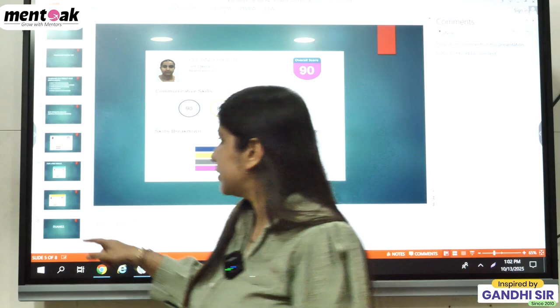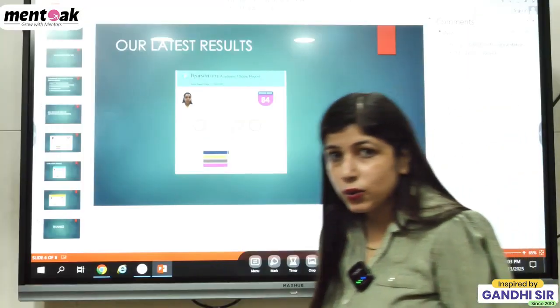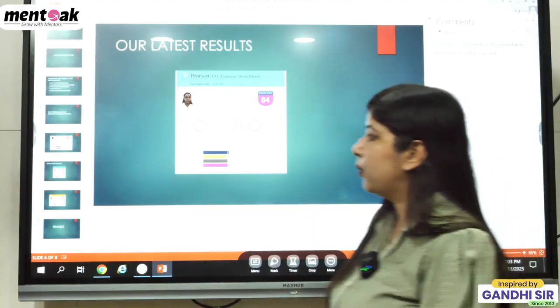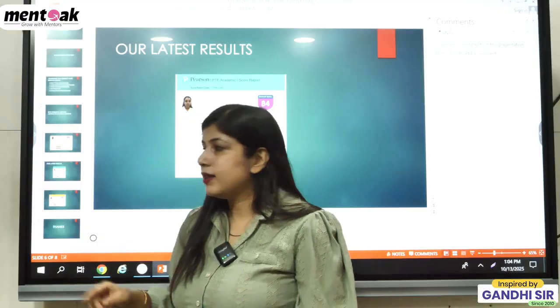And the next thing is, this one is our next result. As you can see, 85 in writing, 86 in speaking, 79 in reading, and 90 marks in listening. So basically 84 overall. If you want to have these kinds of marks, again you can see 79, 83, 78, and these kinds of results. These are our latest results.